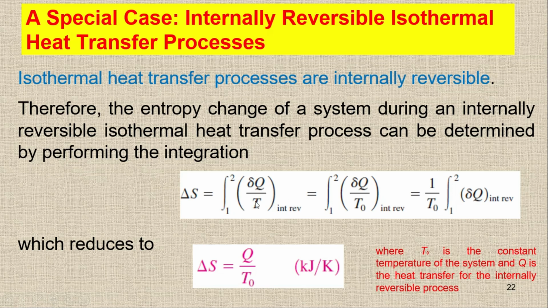I'm going to replace this T by T naught, the constant temperature of the system. Taking T naught outside the integral sign, I get 1 upon T naught times the integral of delta Q internally reversible between 1 and 2. When I integrate this, I get Q. So delta S equals Q upon T naught, where Q is the heat transfer for the internally reversible process, because the heat is transferred at constant temperature.